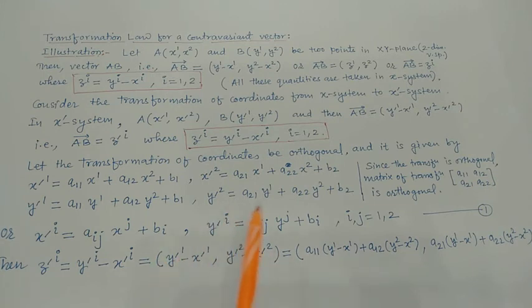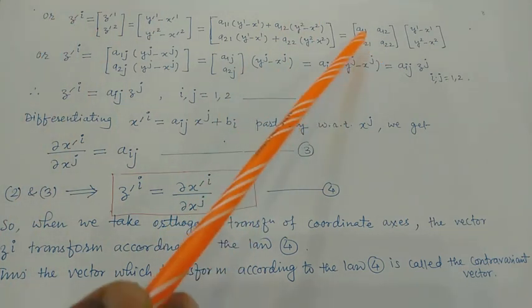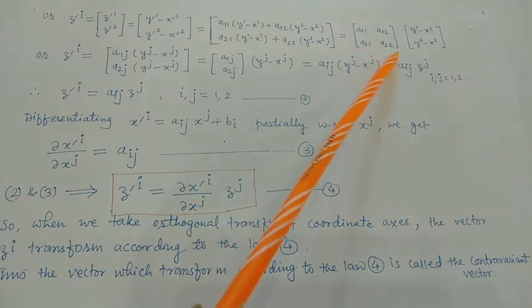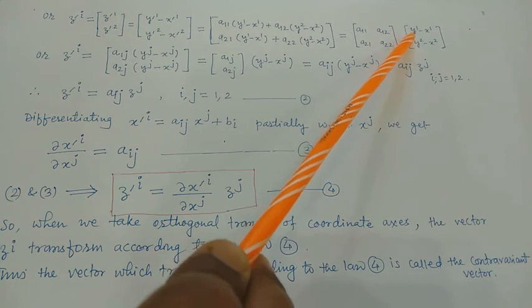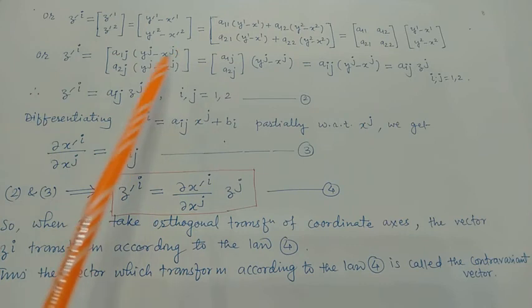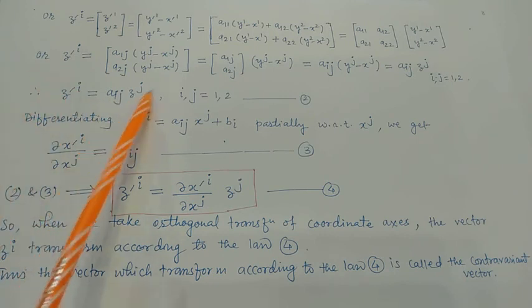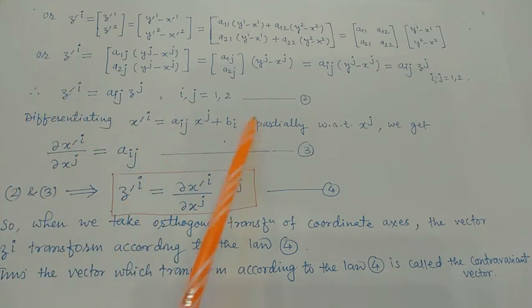Taking the difference of these, we get this. So we have z dash i equal to the matrix a11 a12 a21 a22 into y1 minus x1, y2 minus x2, which then gives us z dash i equals aij zj for i, j equals 1, 2.